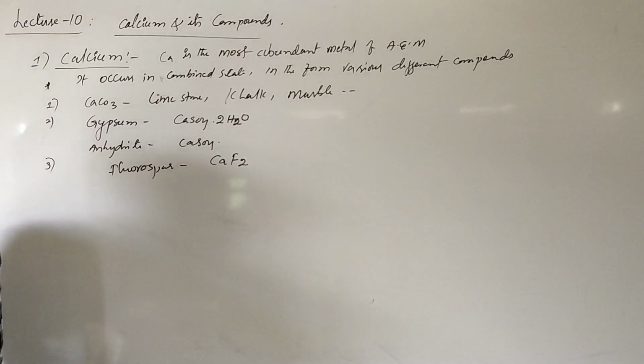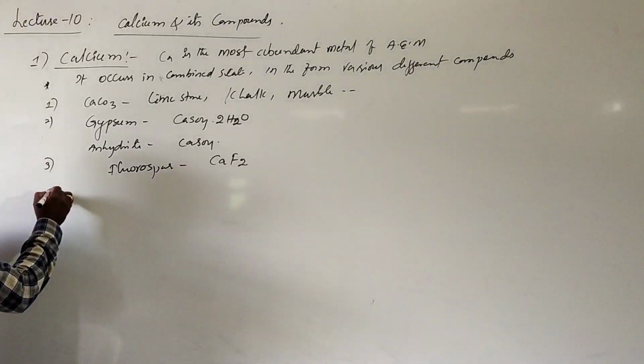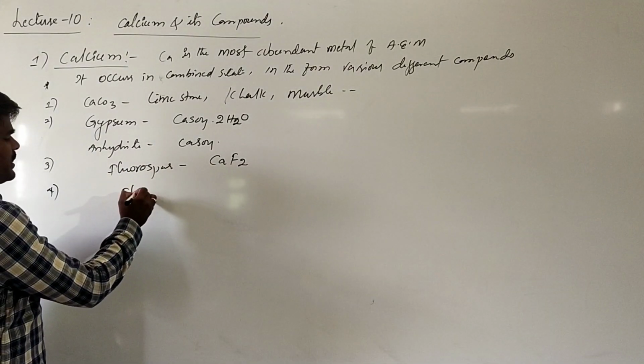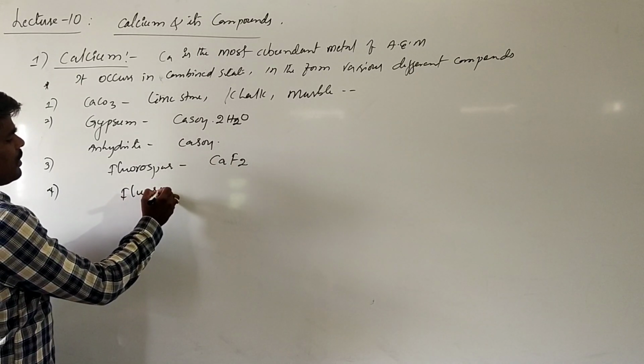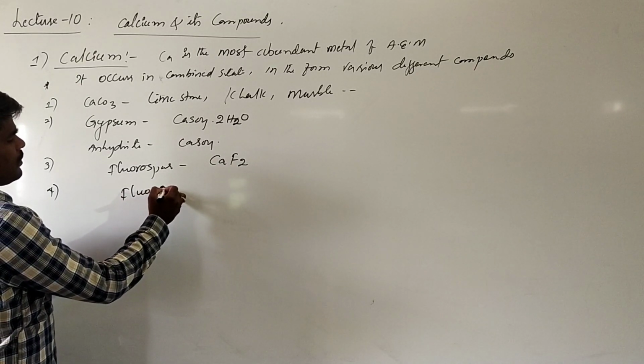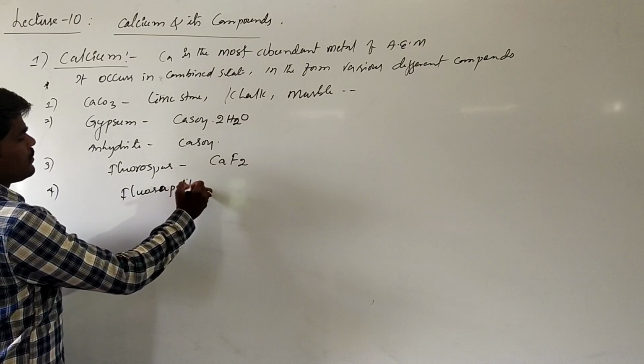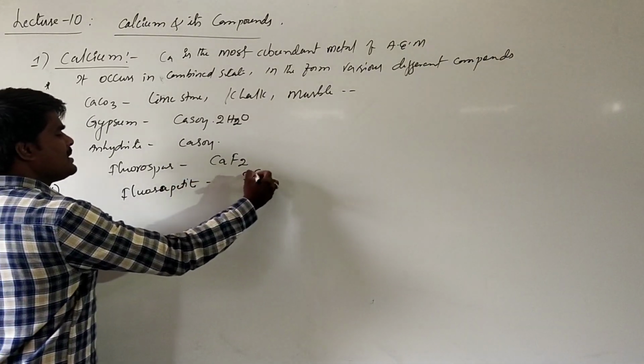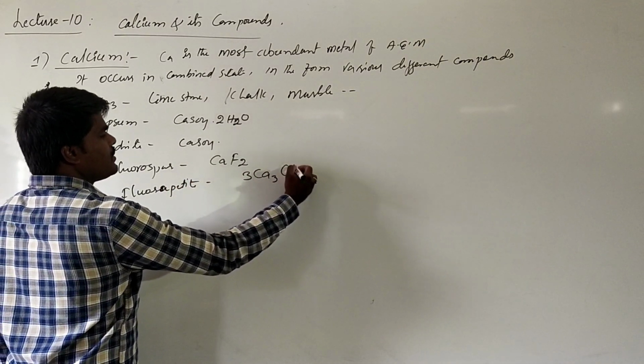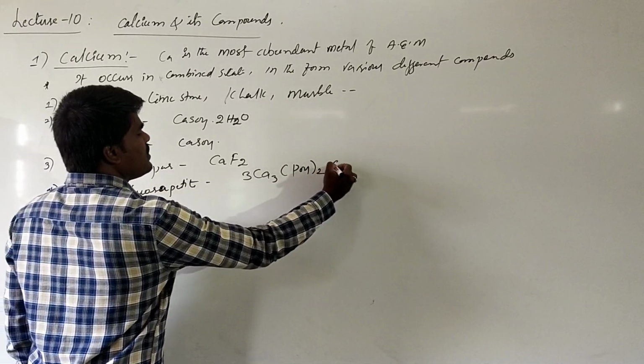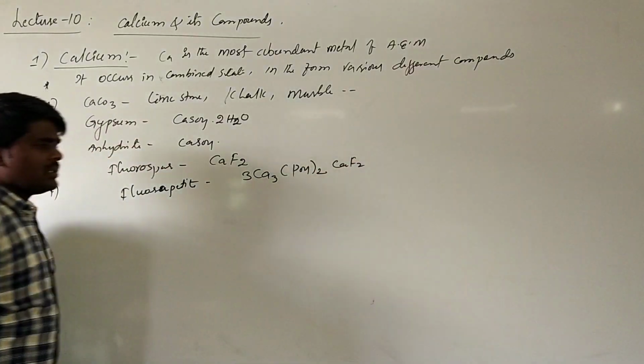Its formula is calcium fluoride. It also exists in the form of fluorapatite. The formula of fluorapatite is 3Ca3(PO4)2.CaF2.